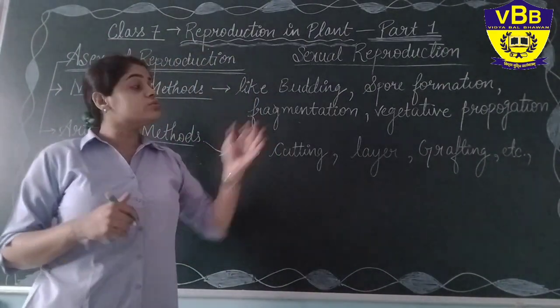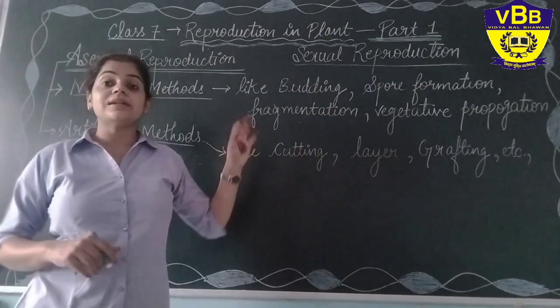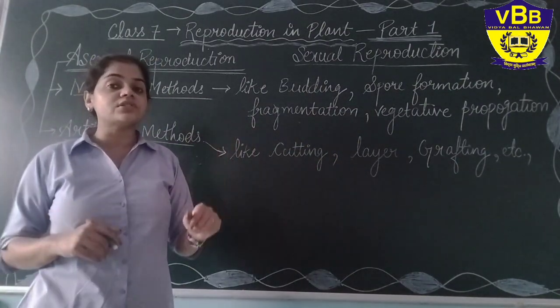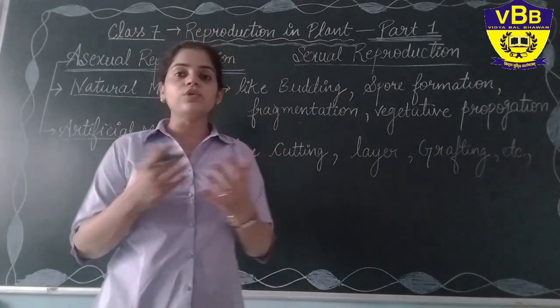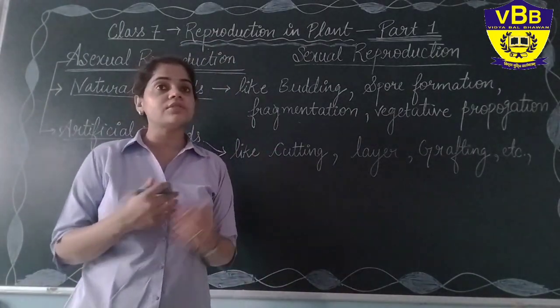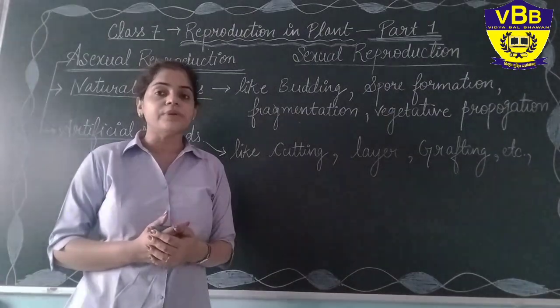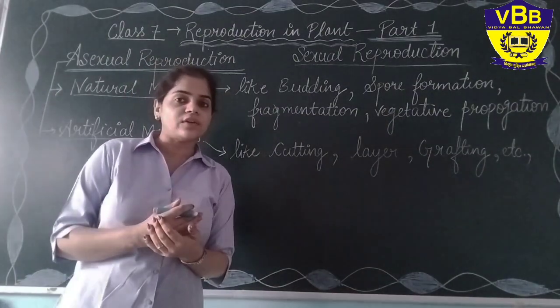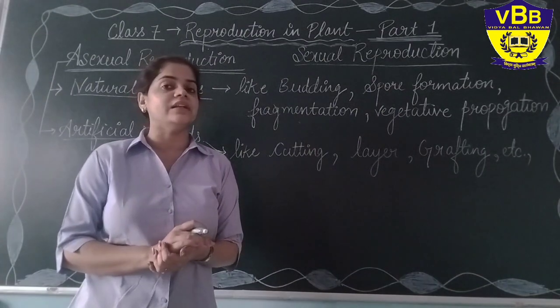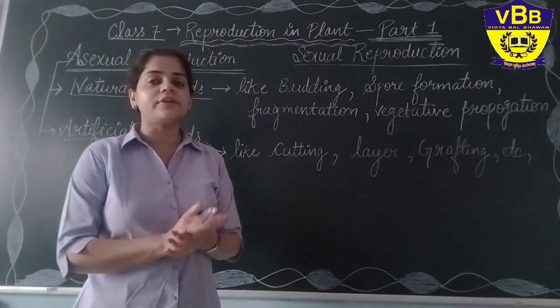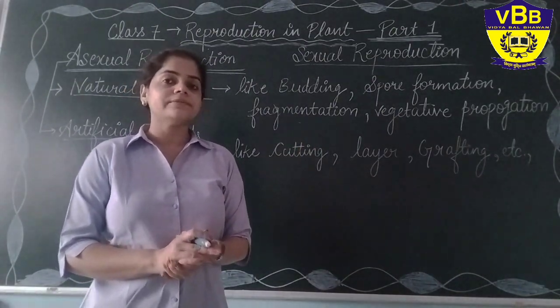They are the basis of many industries, which are able to produce many plants in a very short span of time from one plant itself. So these are very important methods, and we should learn them.